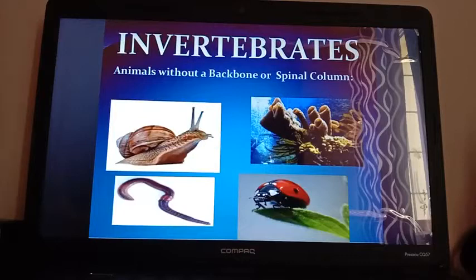From today's session we are going to discuss the different phylums of invertebrates. It is already told to you what the invertebrates are. Invertebrates are the animals without a backbone, vertebral column or spinal column. So many phylums come under the group of invertebrates. Especially in today's class we are going to discuss three phylums: phylum Porifera, Cnidaria and Ctenophora.